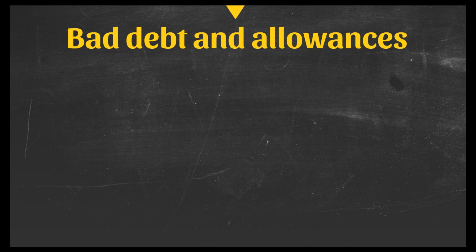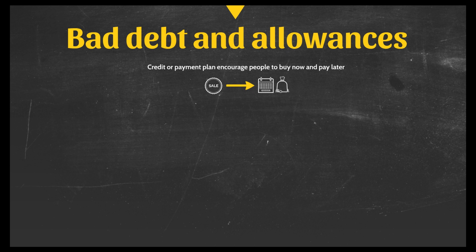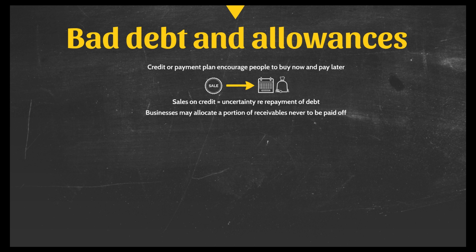So now let's jump straight in and take a look at bad debts. Many businesses now offer credit or payment plans, and these encourage people to buy their products now and pay later. So people may not initially have the money to buy the company's product, but with these plans they can still purchase the product with a promise to repay the amount owed at a later date. One of the issues with credit or payment plans, however, is that there can be some uncertainty regarding whether or not the debt in question will be repaid. And as a result, businesses may allocate a portion of their receivables never to be paid off. And this essentially is what bad debt is.